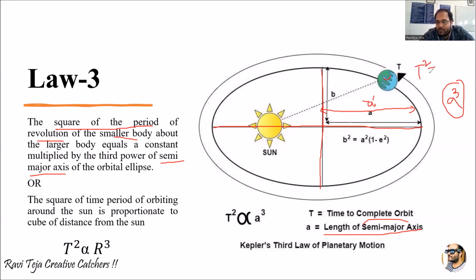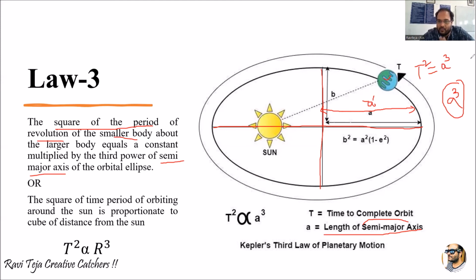It is equal to a constant multiplied by the third power of the semi-major axis. The semi-major axis is from the midpoint to the boundary or edge of the elliptical orbit with respect to the reference we have taken. So it is A cube.